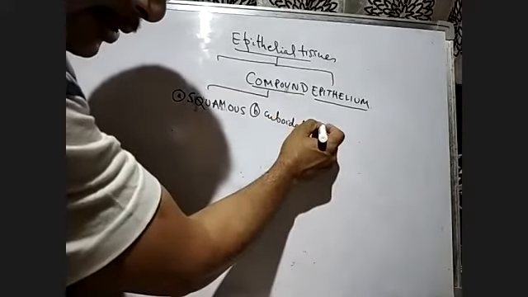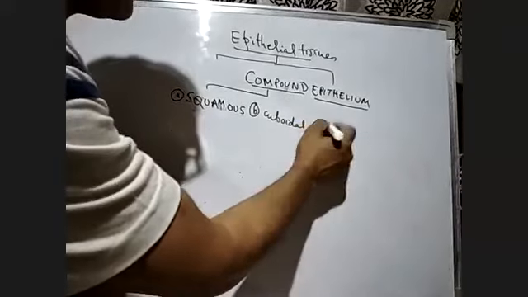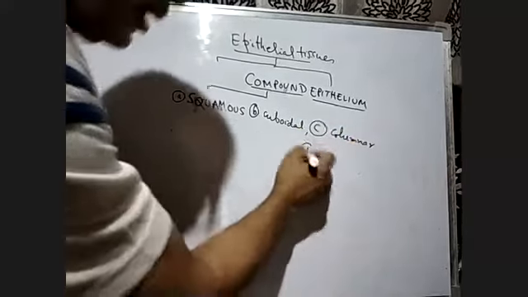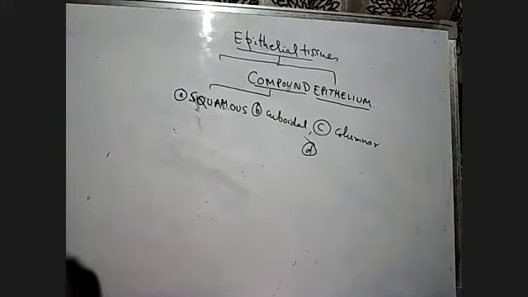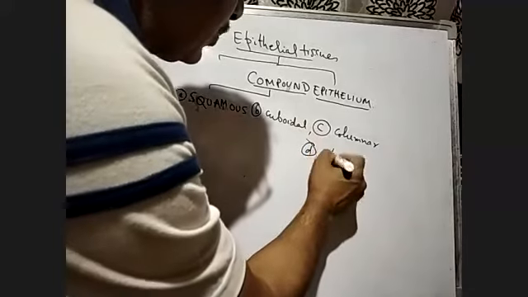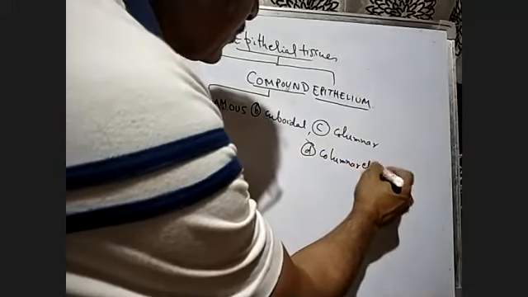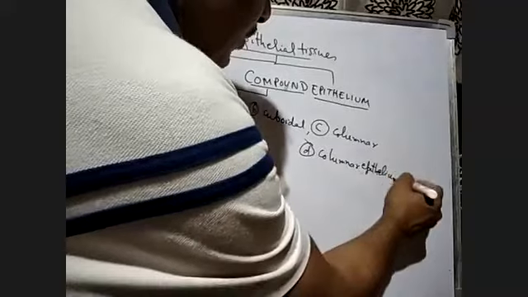Number C will be columnar. And sometimes the columnar epithelium bears cilia, so that is also taken into account. Columnar epithelium, bearing cilia.